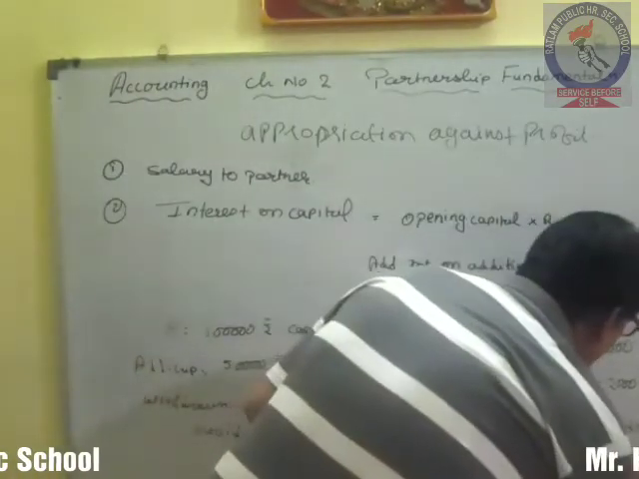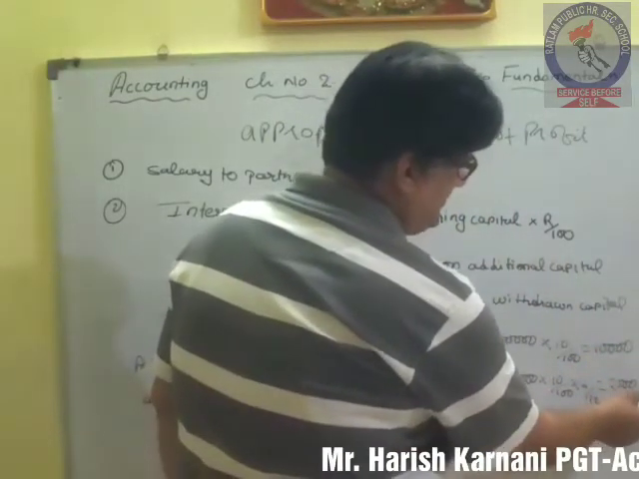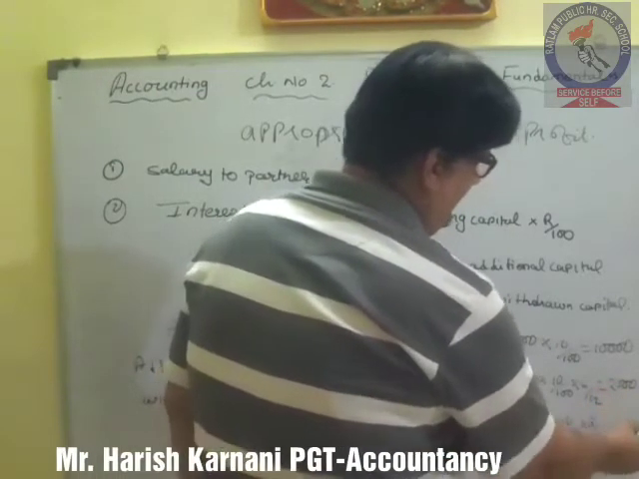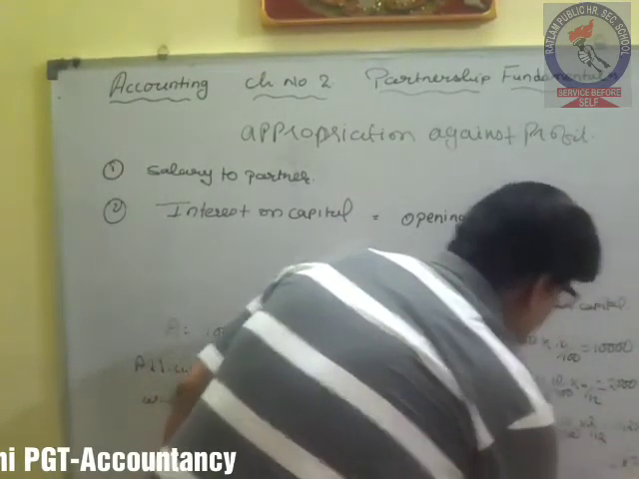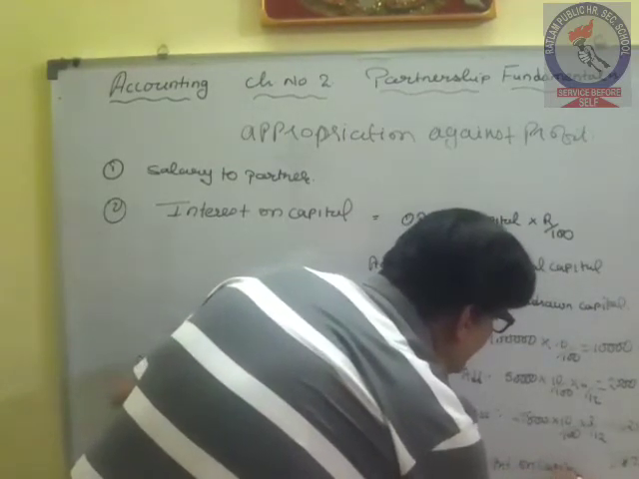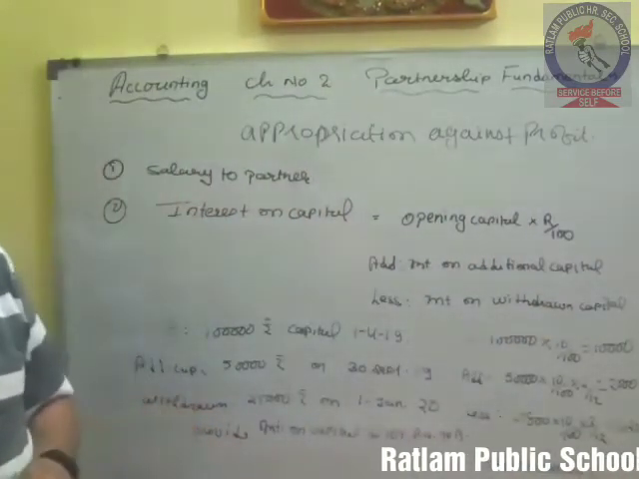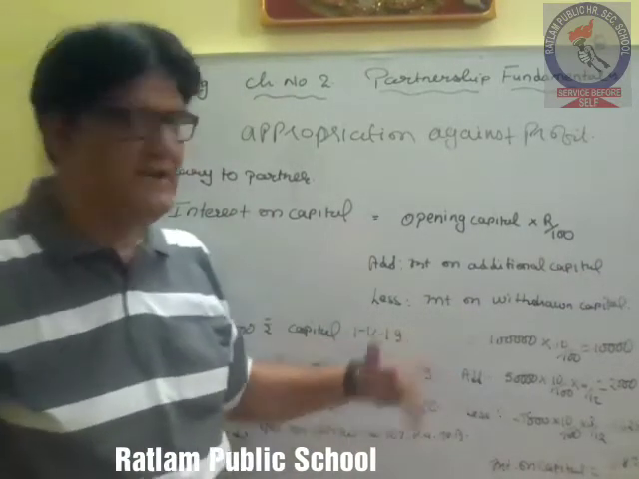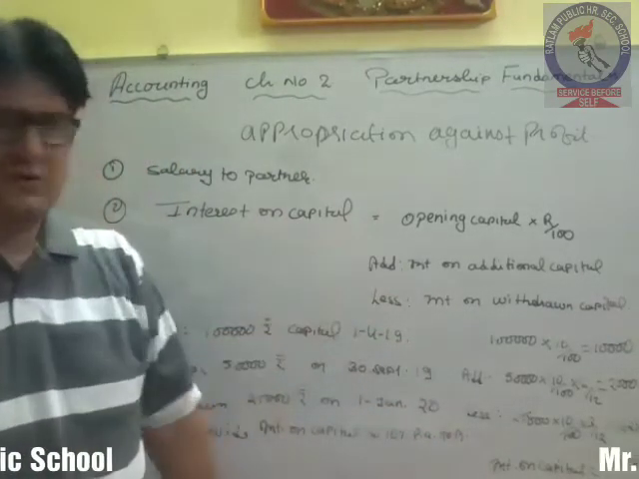So at the end of the day, what is the scenario? 10,000 plus 2,500, that becomes 12,500, and 625 minus. So 12,500 becomes 11,875. That is interest on capital given to A. So we will be giving interest on capital to A, that is 11,875 rupees. Okay, so this is the calculation related with interest on capital.